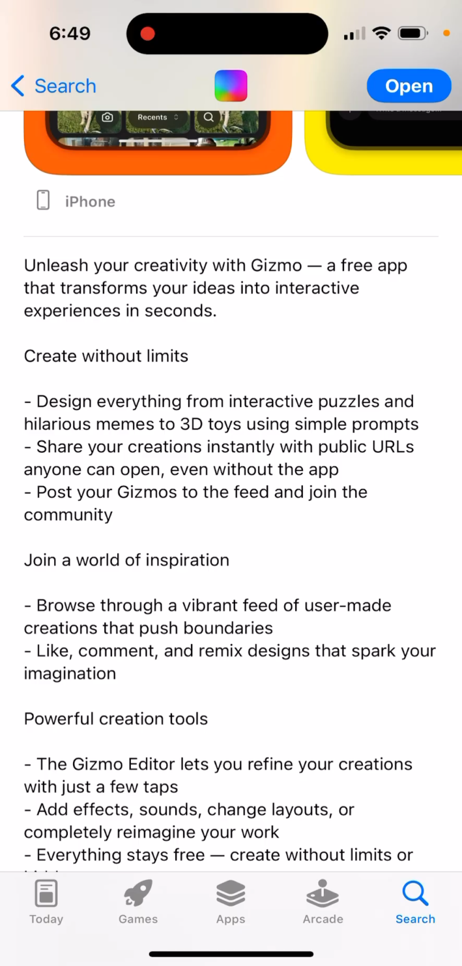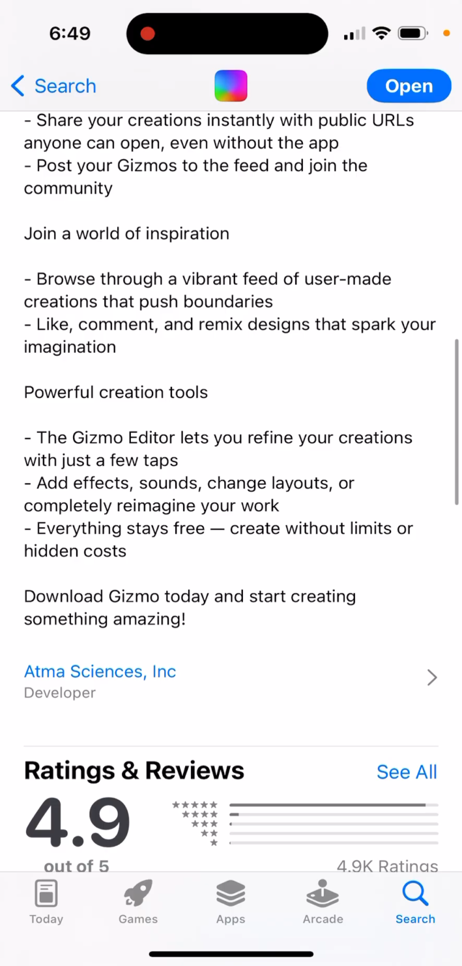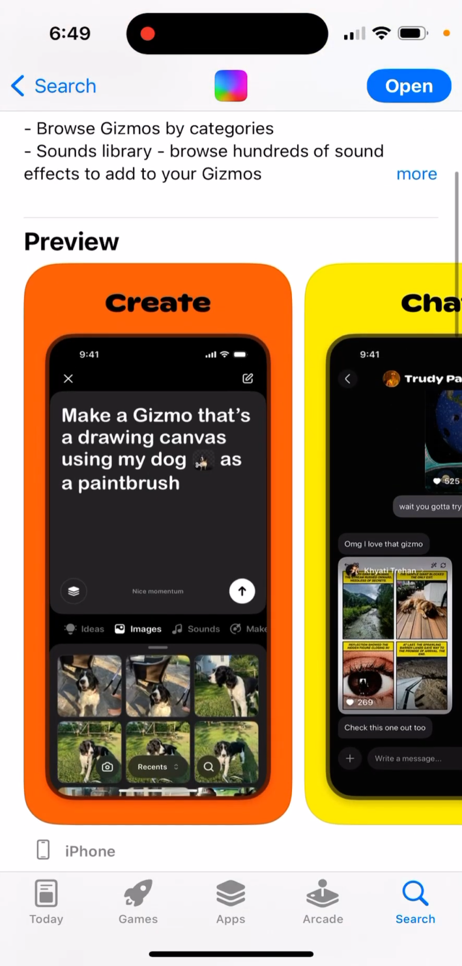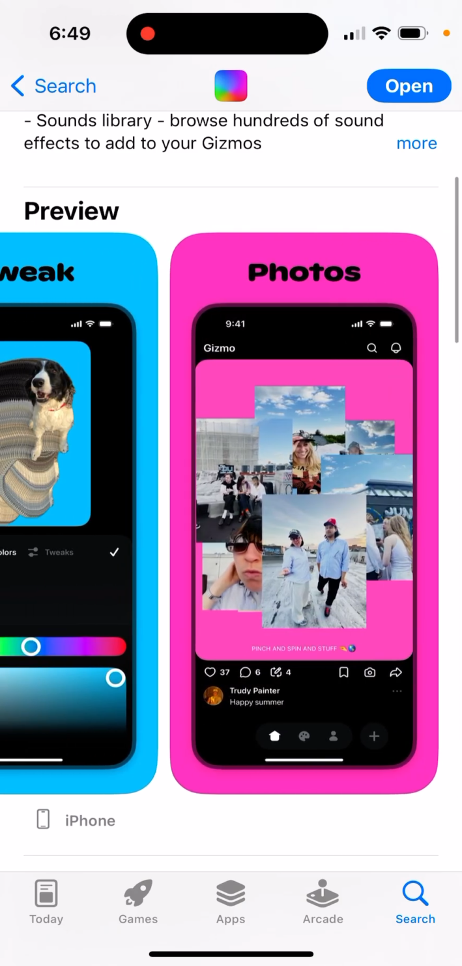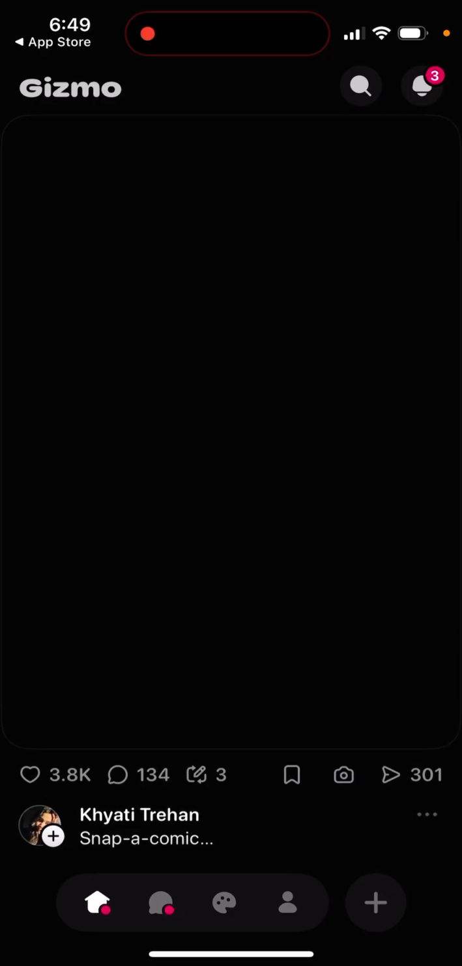Share your creations instantly with public URLs. Post your Gizmos to the feed and join the community. Join a world of inspiration, powerful creation tools. So here you have it: create, chat, community, discover, tweak, photos. So let's just open it up and see how it works.